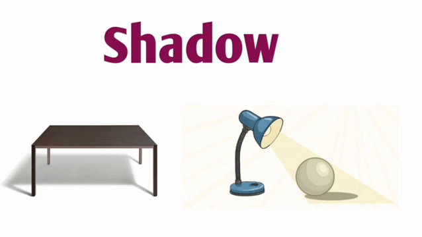Some things like glass do not form a shadow because they let the light pass through them. You see your dark image on the ground when you stand under the sun. A shadow is always formed on the opposite side of the light.